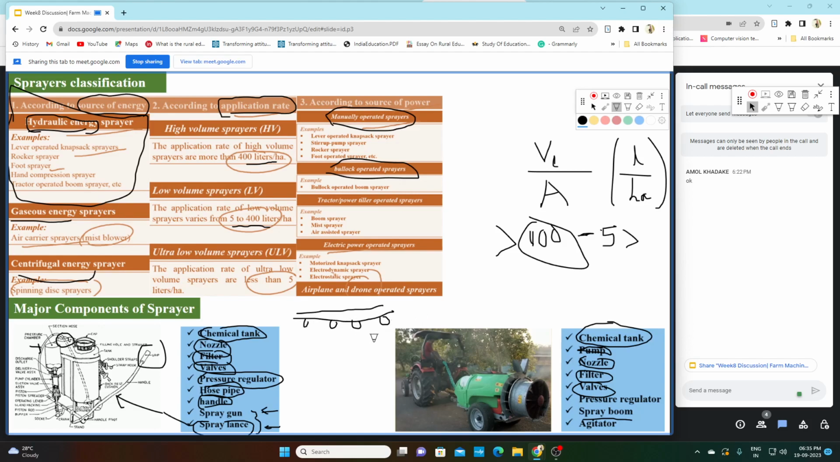So for these 4 nozzles to be operated at a single time, we require an arm pipe. This pipe is known as the boom. So that is the boom. An arm pipe that has many nozzles on it is known as a boom.